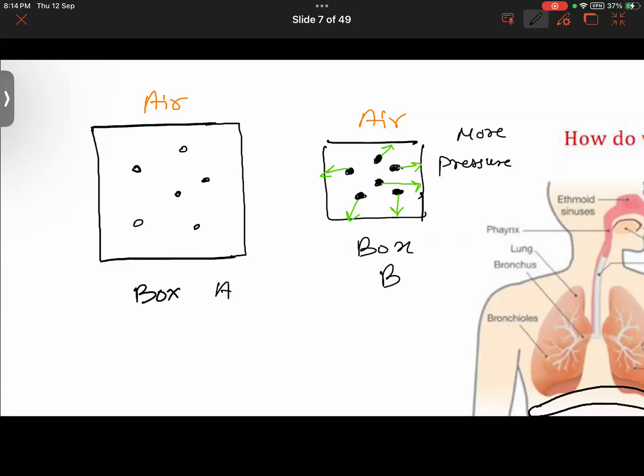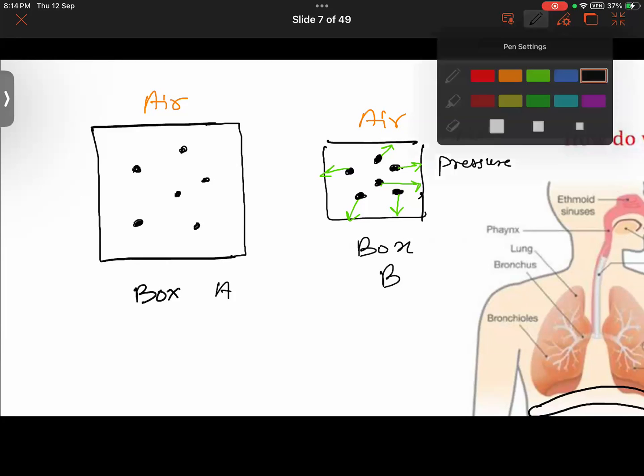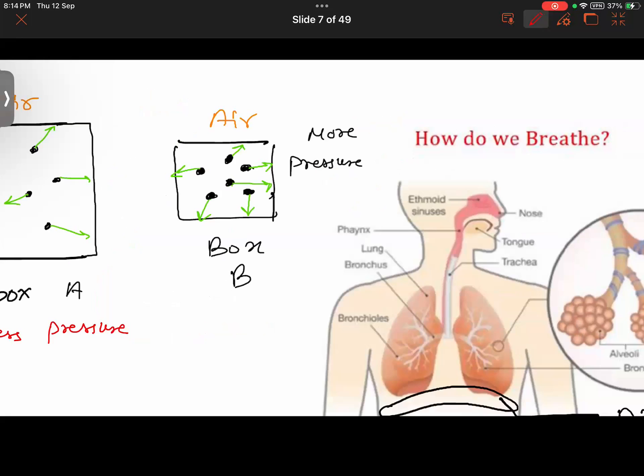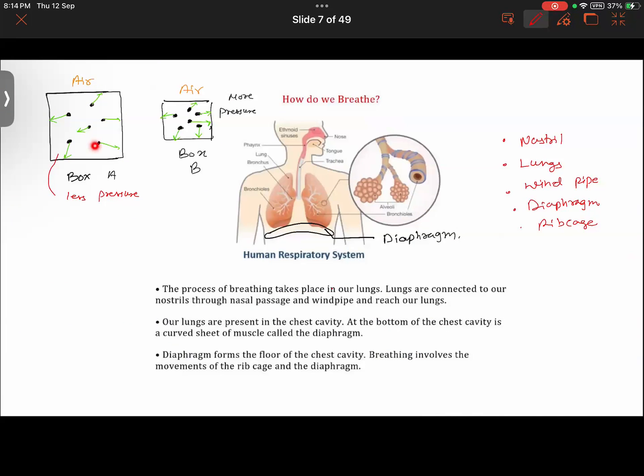Now look at box A. Since they are not compactly packed here, the size is more. So they are also going to hit, but less pressure is generated here. Getting my point or not? Please let me know. If not, I will be happy to explain again. Understood this basic thing now? So when the size increases, the pressure decreases. When the size decreases, pressure increases. These are the fundamental things that you need to know to understand the whole mechanism of this.